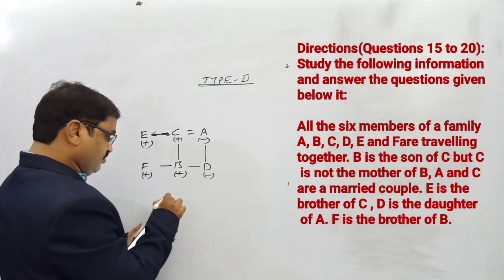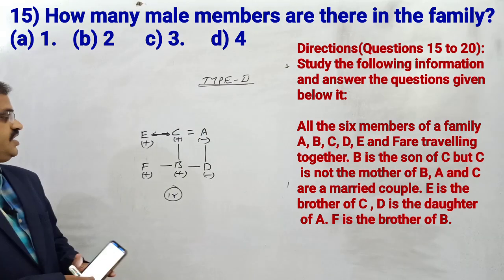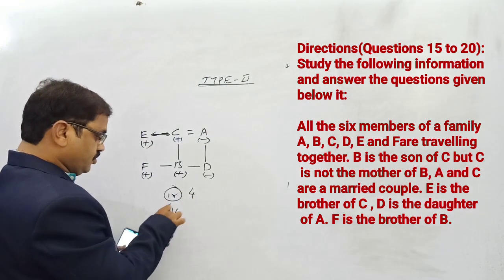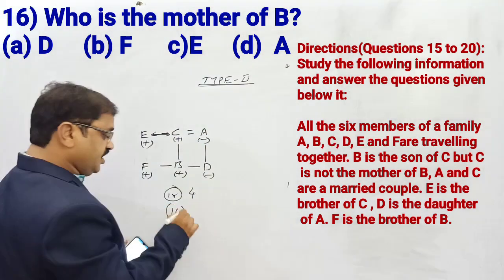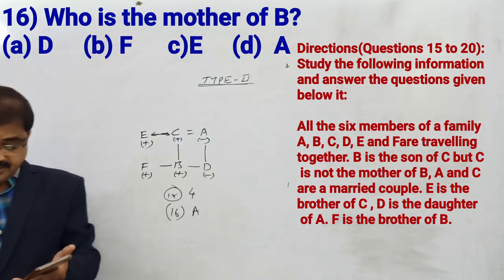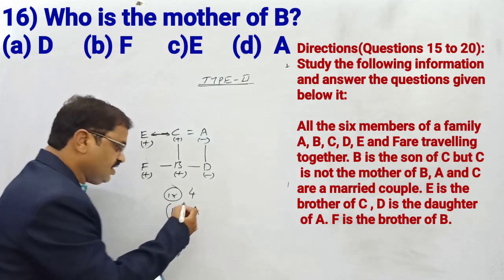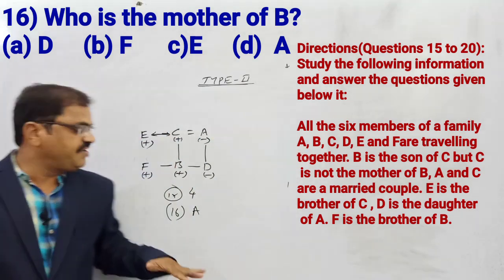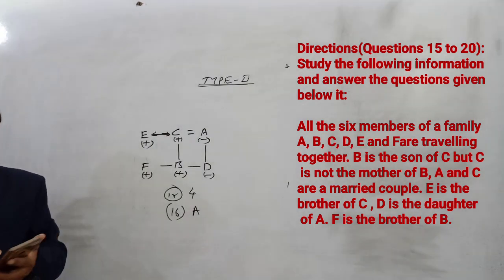The 15th question: how many male members are there in the family? Male members are very clear here: 1, 2, 3, 4. So 4 is the right answer. Question 16: who is the mother of B? The answer is A. Looking at the options, the first option is D, the second is F, the third is C, the fourth is D, and the fifth is E. The answer A is not among the options, but I will write the direct answer: A is the mother.